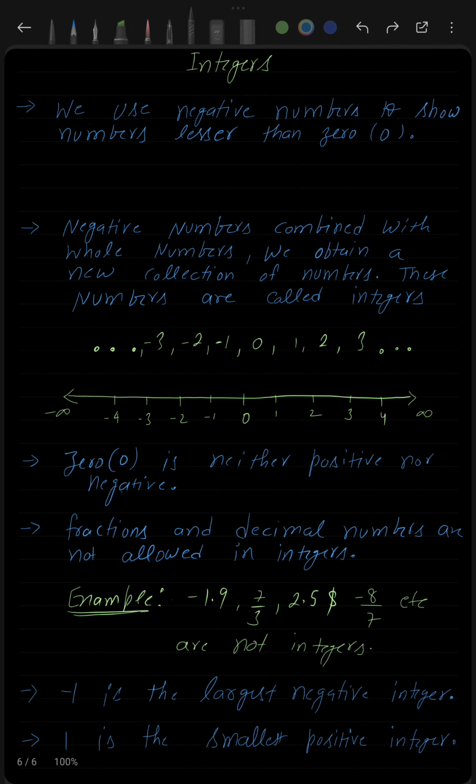Now 1 is the smallest positive integer. You already know that 1 is the smallest positive integer because 0 is neither positive nor negative, and due to this, 1 is the smallest positive integer.